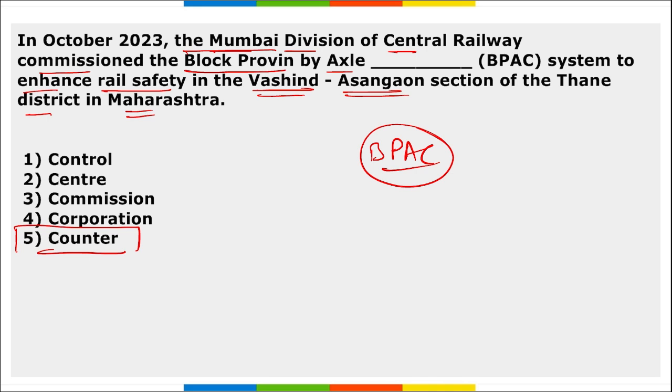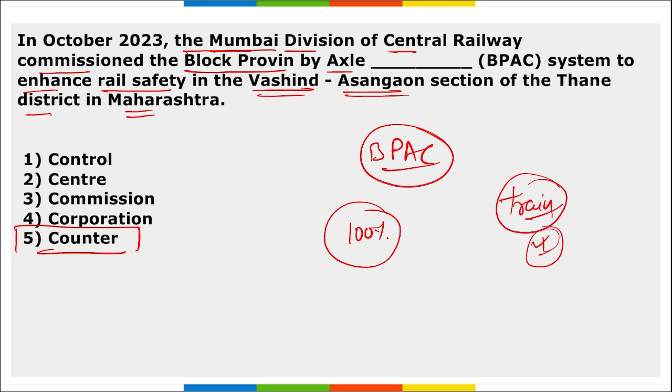This BPAC system counts the number of axles of wheels of train coaches passed in a particular section. It ensures 100% safety by avoiding more than one train in a particular section between two signals. So we can say this BPAC system was launched to avoid train collisions.